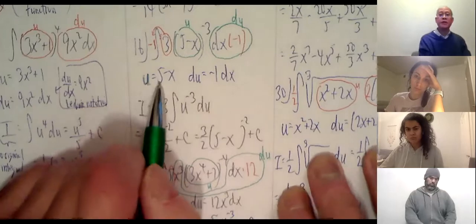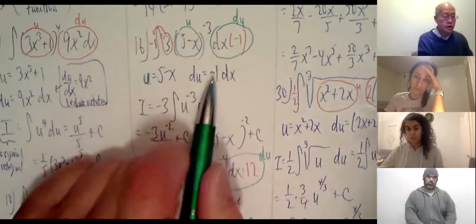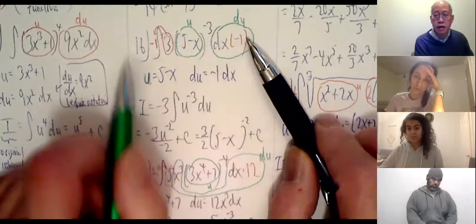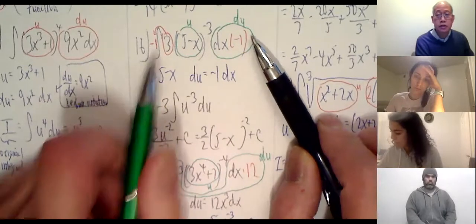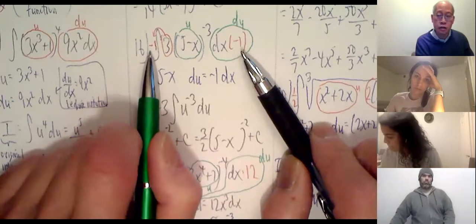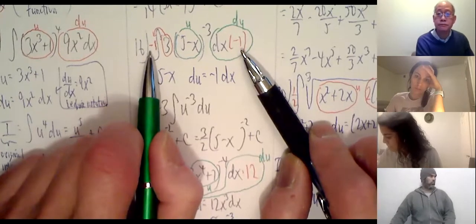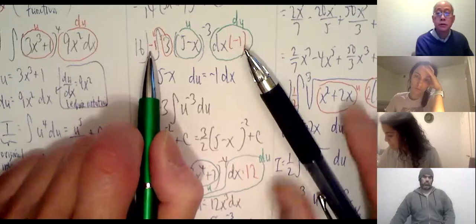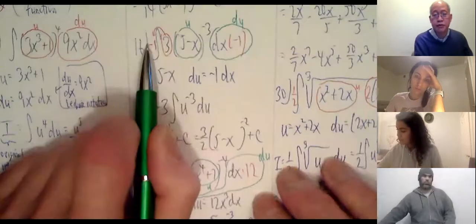So what was the derivative of 5 minus x? Negative 1. I didn't have a negative 1, so I put it there, but I have to put a negative 1 outside. So that means I've multiplied the entire expression by 1 in the form of negative 1 times negative 1. Okay. So what about the 3? Just put it out in front.